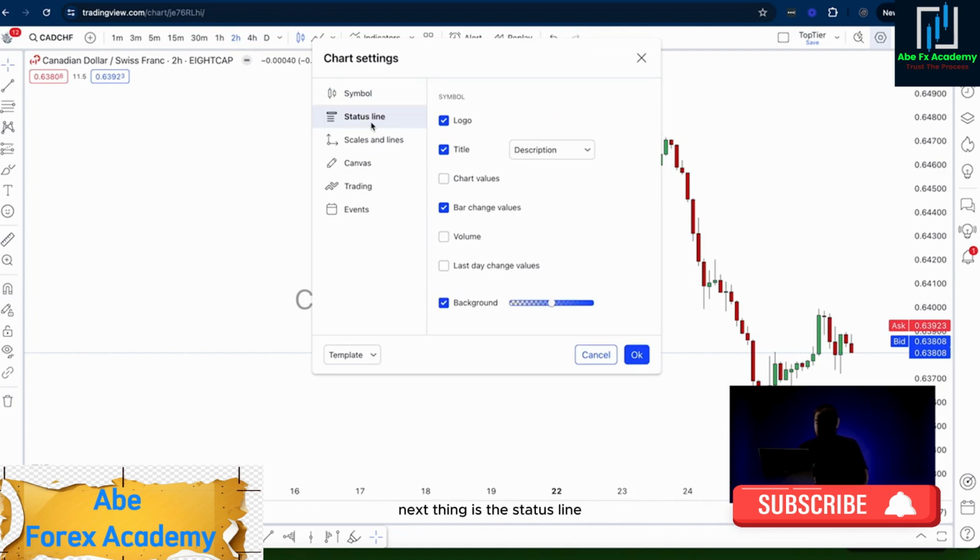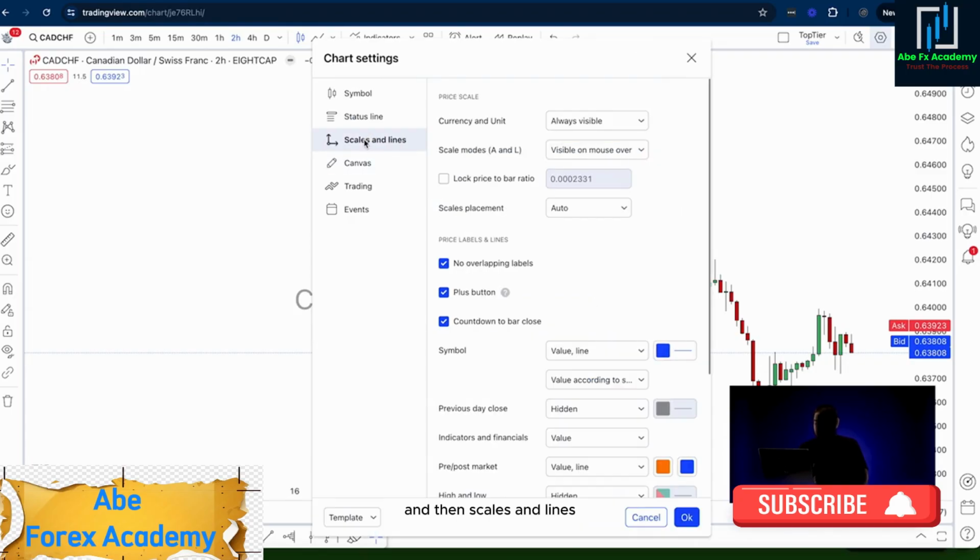Next thing is the status line. I like to have my logo on, the title with the description and the ticker right here. You have 3 different options. I'm going to use ticker and description. Bar changes value, and then scales and lines. You want to have the currency unit always visible. You don't want any overlapping labels. You need the plus button here and the countdown to bar close. The countdown to bar close is currently checked on, and if the market was open right now, you would actually see a countdown over here to when that bar closes.